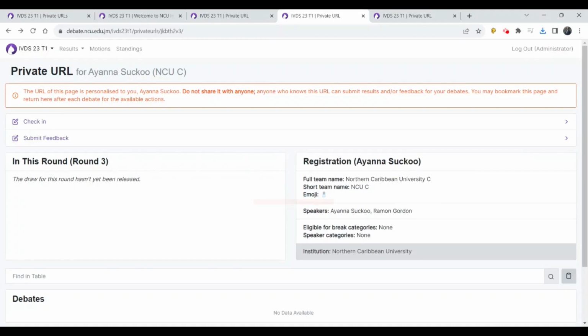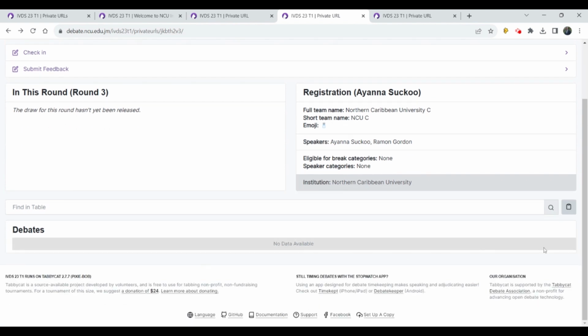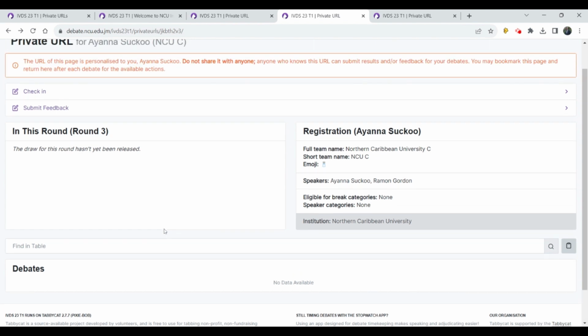If you are a debater, your landing page or your private URL page will look something like this. You will see your registration information, the details of your registration, as well as the draw and information with respect to the current round. You will also be able to see how your team has been performing throughout the tournament at different rounds. In this case, there is no such data available right now, probably because in this test setup, this team was not active in the previous rounds.